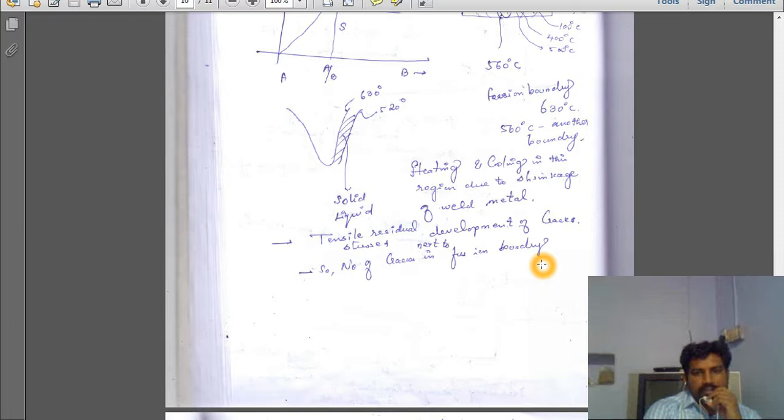So the weldability of copper will be there. More or less, if time permits, we will explain.